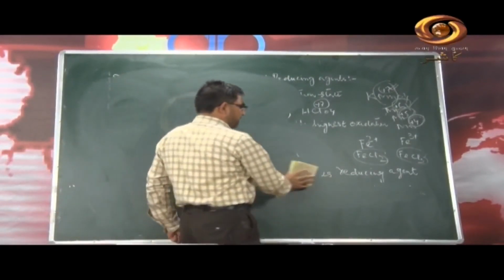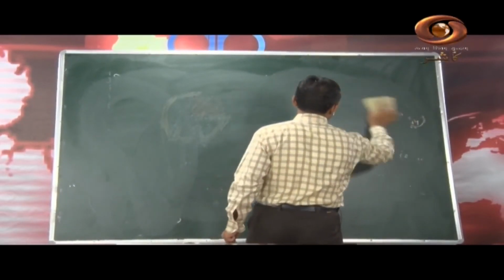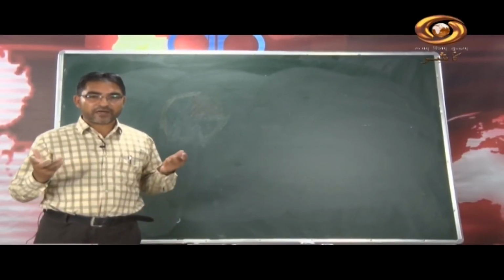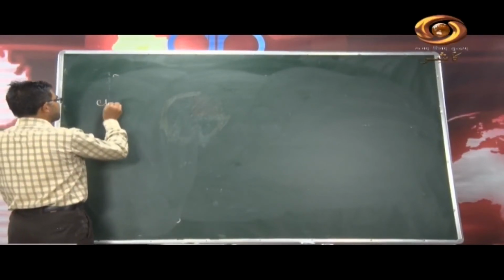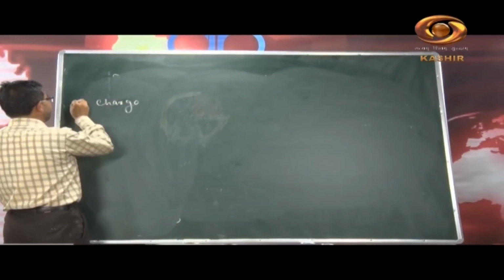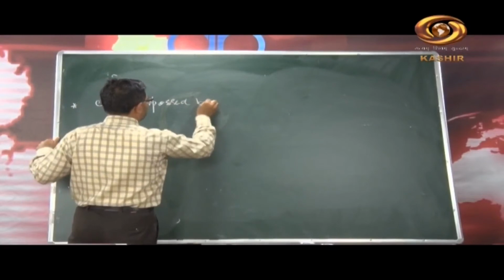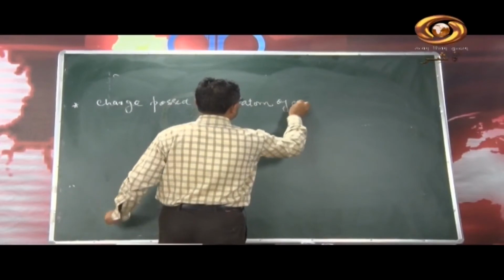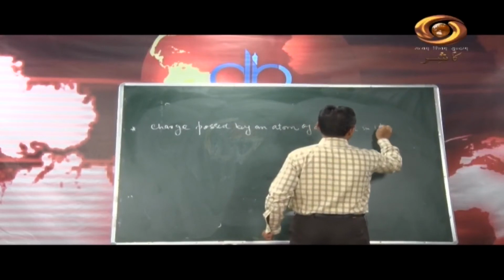Oxidation state is the charge an atom of an element has in compounds or in the combined state. The charge an atom of an element possesses in a compound in a combined state, that is the oxidation state or oxidation number. So charge, simply you will write down: the charge possessed by an atom of an element in its combined state.